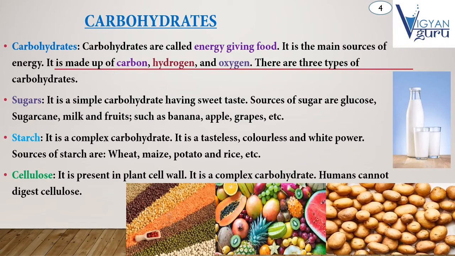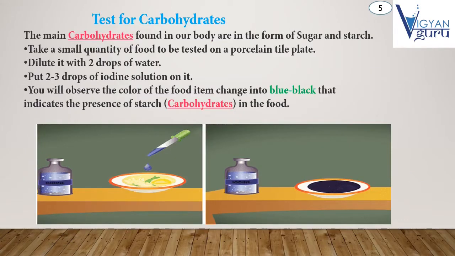And next, cellulose. It is present in the plant cell wall. It is a complex carbohydrate. Humans cannot digest cellulose. Next topic is the test for carbohydrates. Why do we need a test for carbohydrates? The answer to this question is, we can know which food contains carbohydrates, right?